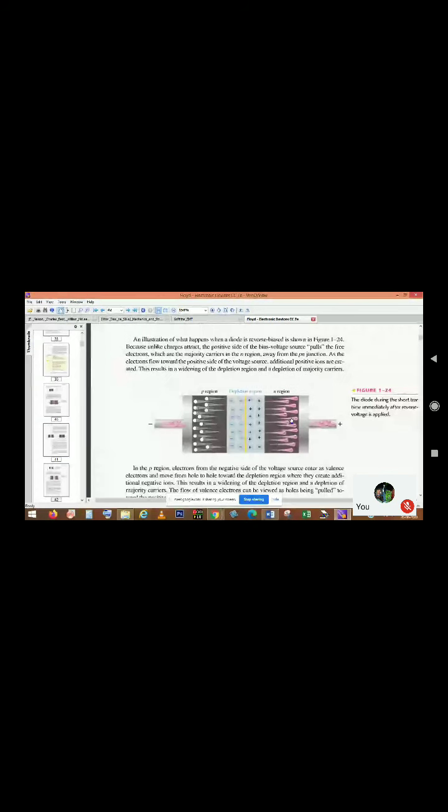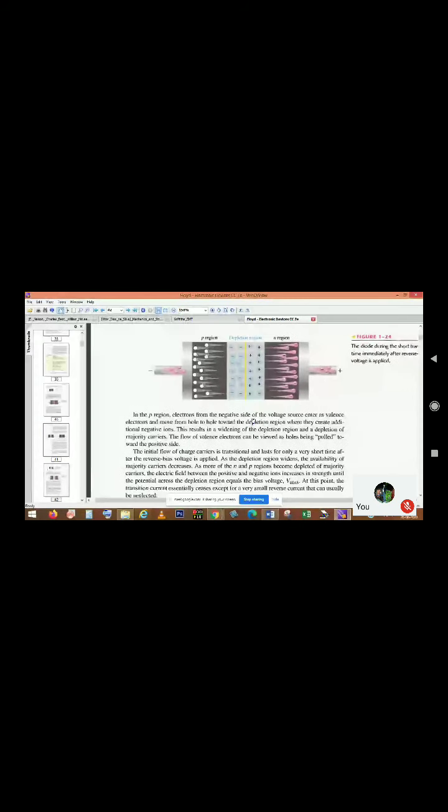In the case of reverse bias, the exact opposite scenario, the p-type region is connected to the negative side and the n-type region is connected to the positive side. With respect to this, the electrons will move to the positive end and the holes will move to the negative end. Ultimately the width of the depletion region will be much higher, and very few electrons will move across that region, so we get a very small amount of current in reverse bias.